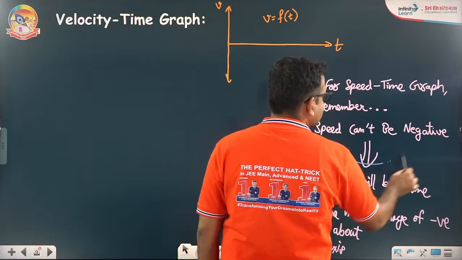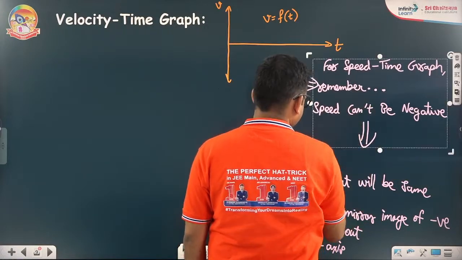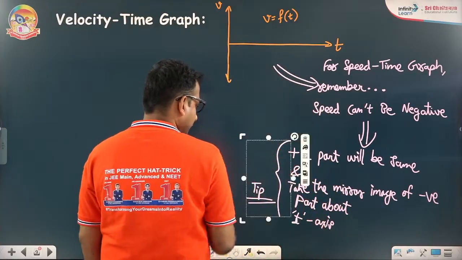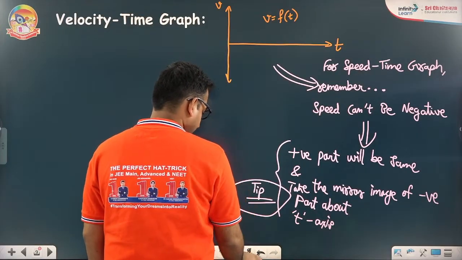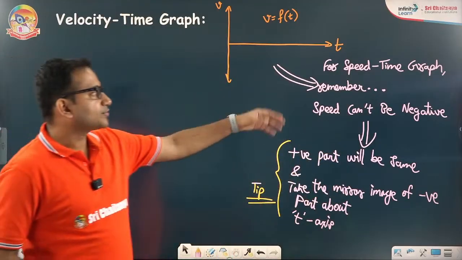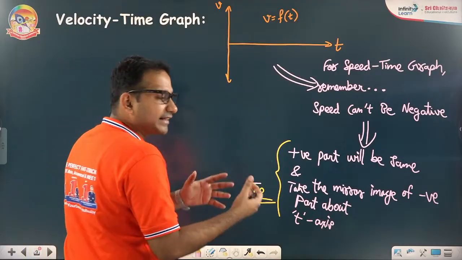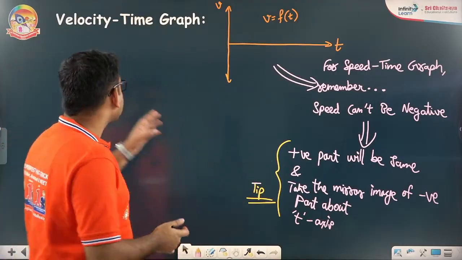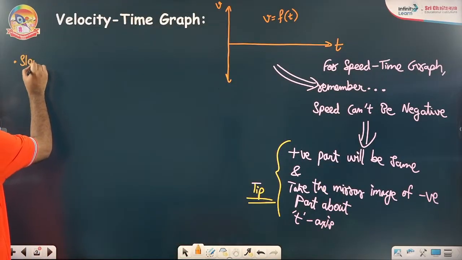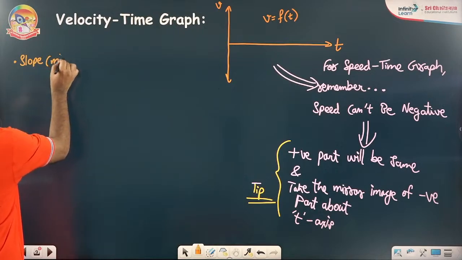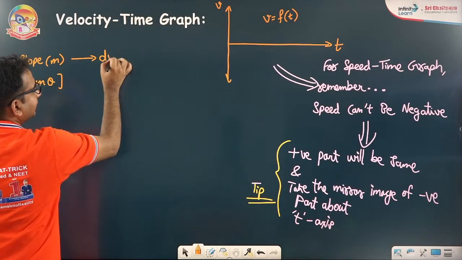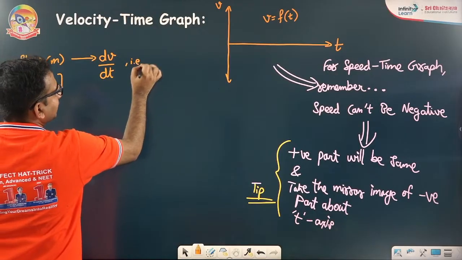Now, how and why it is happening? Let us try to see that also. I'm just shifting it here. All right. Now see, this is the tip. I'll give you one example when we will directly take up a good level problem. First of all, if I talk about what the slope will give me, slope m is equal to tan theta, that will give you dy by dx, here dv by dt, that is acceleration.